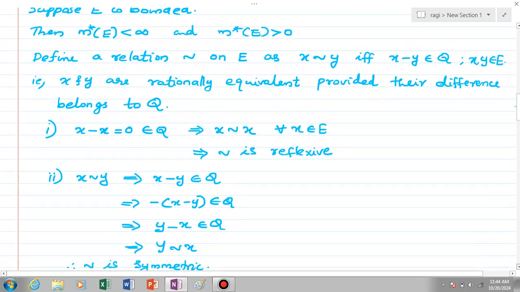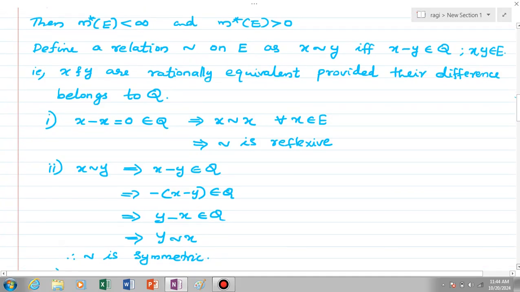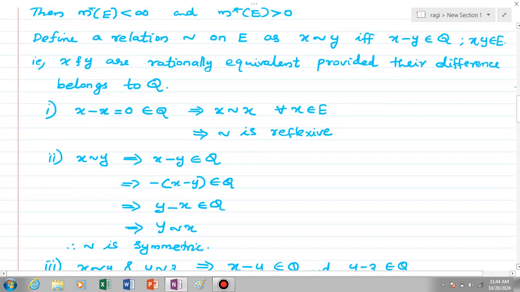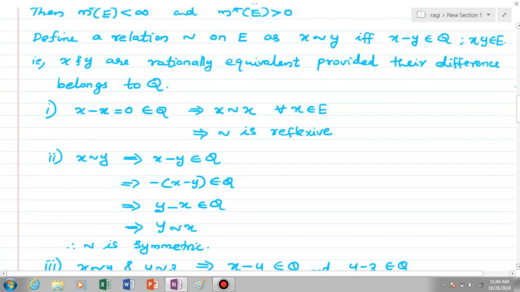To prove that it's an equivalence relation, we have to prove reflexivity, symmetry and transitivity. For every x in E, x minus x is 0, which is clearly a rational number. So x is related to x for every x in E, which means the relation is reflexive.